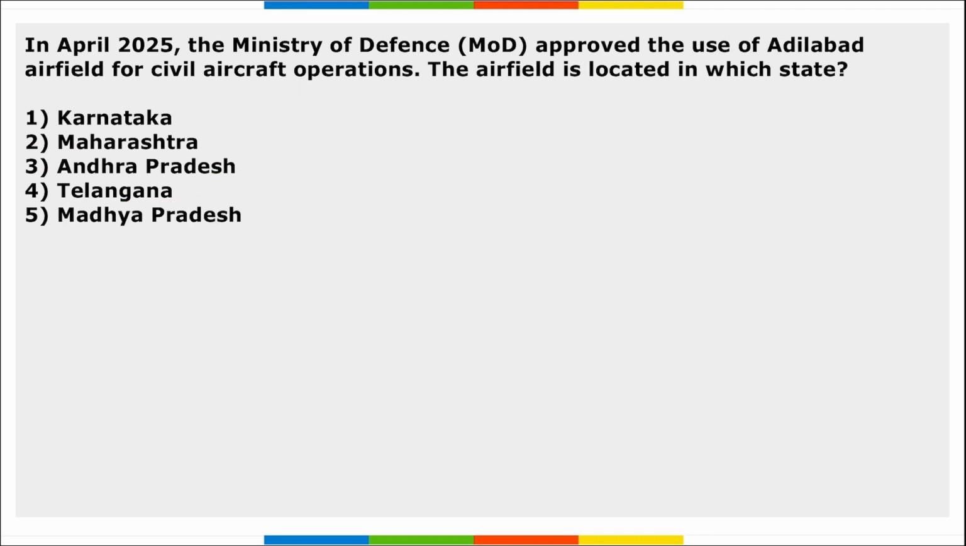Next, in April, the Ministry of Defence approved the use of Adilabad airfield for civil aircraft operation. The airfield is located in which state? The airfield is located in the state of Telangana. Take a note of it.